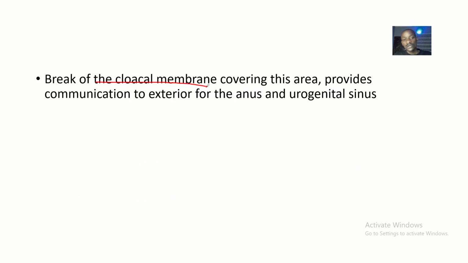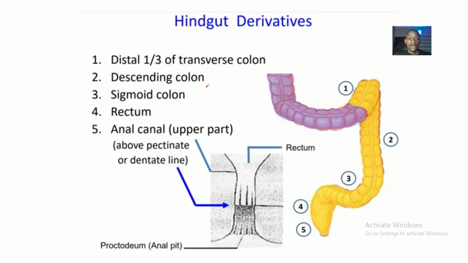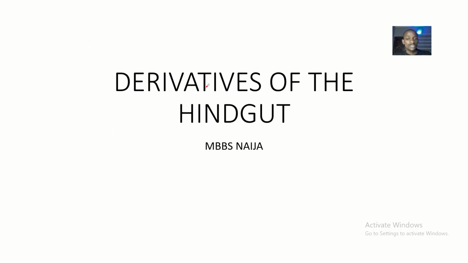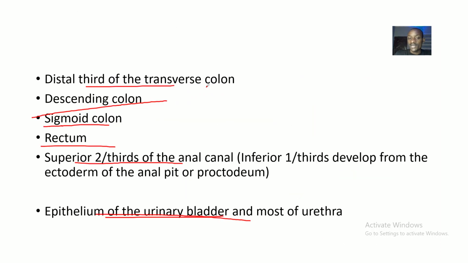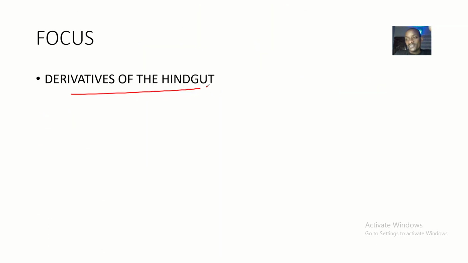Breaking of the cloacal membrane covering this area provides communication to the exterior for the anus and the urogenital sinus. Failure of the cloacal membrane to break down is what is called imperforate anus, where the anal area is just a very small hole or is completely closed up. So guys, that's basically the structures derived from the hindgut, the derivatives of the hindgut.